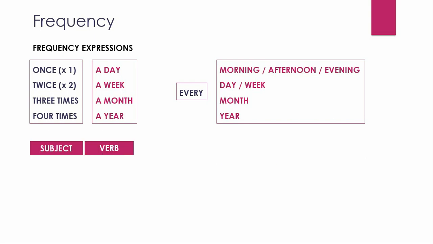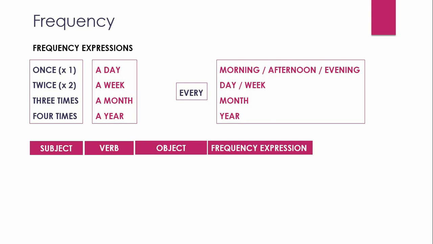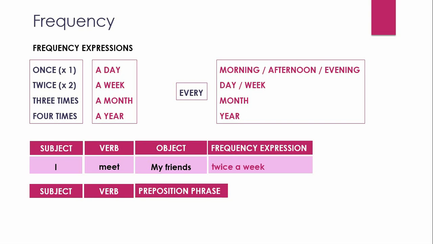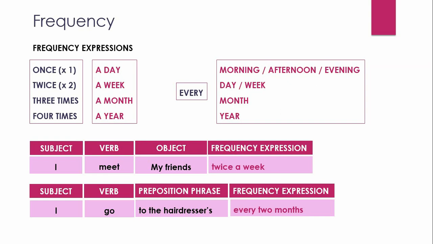Subject, verb, object, frequency expression. I meet my friends twice a week. Subject, verb, preposition phrase, frequency expression. I go to the hairdressers every 2 months.